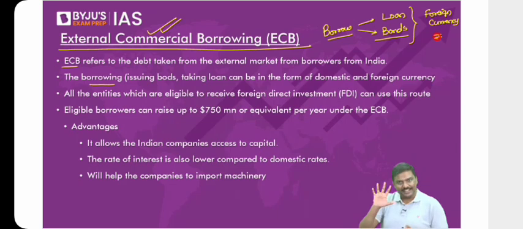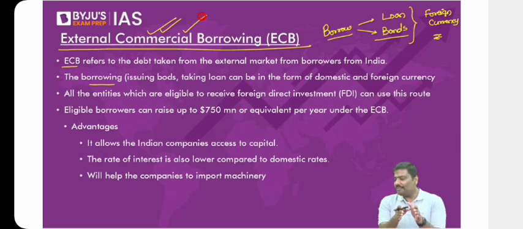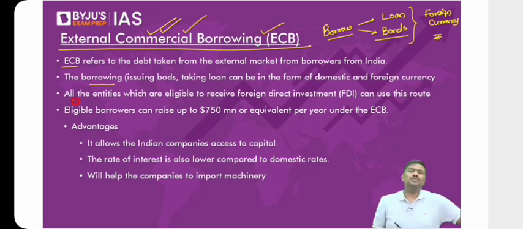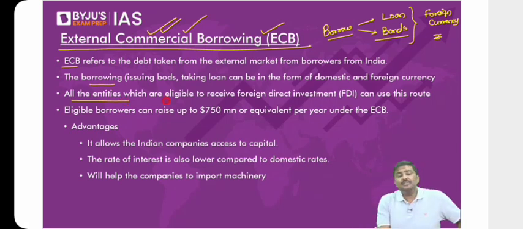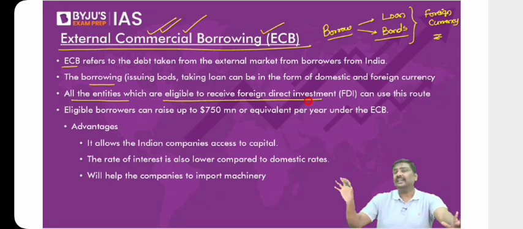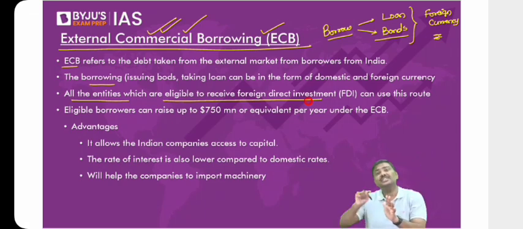Now, I hope you understand. Look at my statement: is it okay if I say masala bonds are part of external commercial borrowings? It's a part of ECB. Okay. Next, who is allowed to borrow? What kind of companies are allowed to borrow under ECB? Those companies which are eligible to attract foreign direct investment. I'll repeat: any company in India which is eligible to attract foreign direct investment. What do you mean by foreign direct investment here? A foreign company will bring dollars into India and invest in the Indian market.